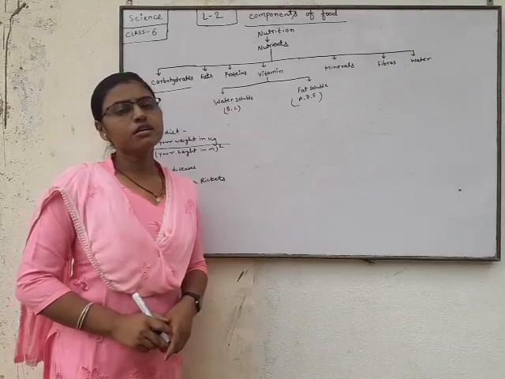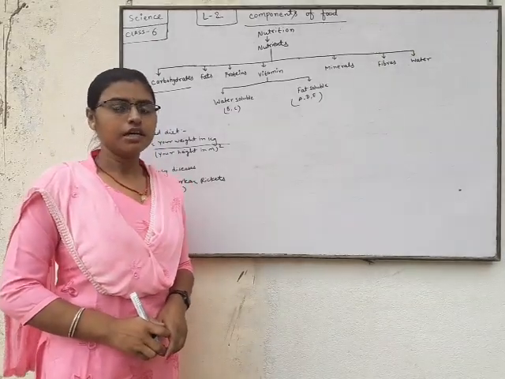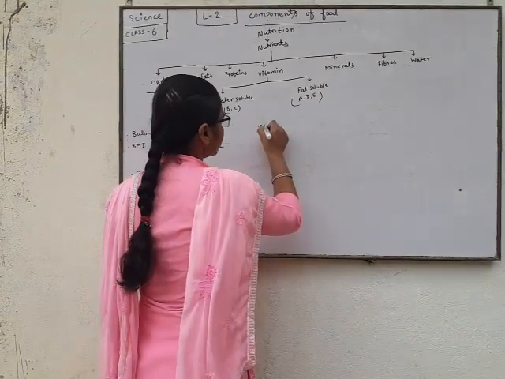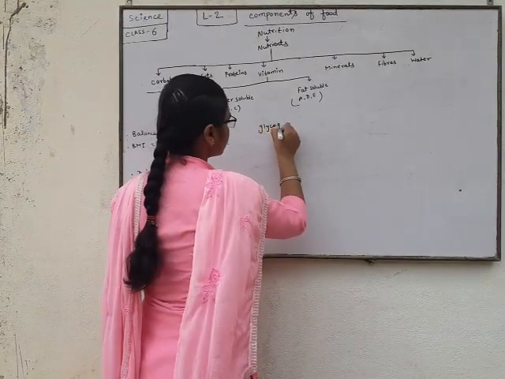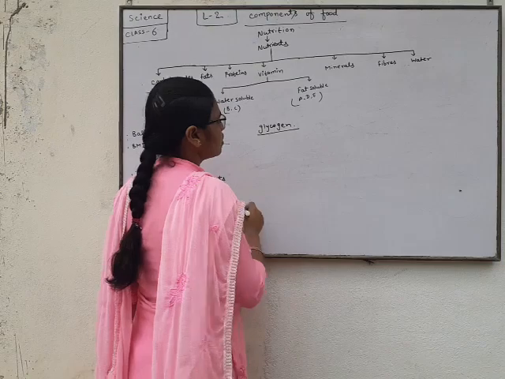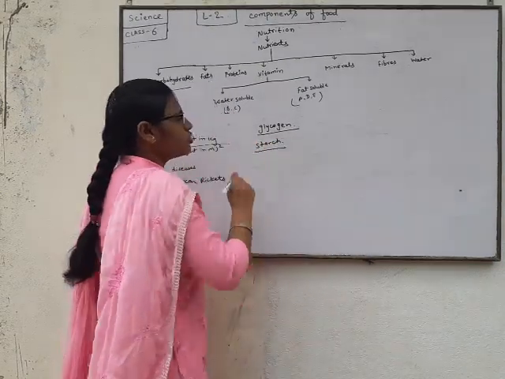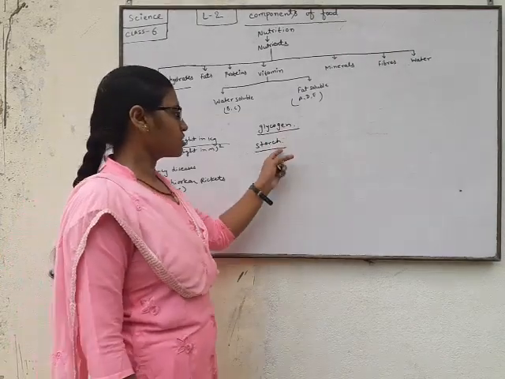Carbohydrates make complex carbohydrates. It means glycogen and starch.